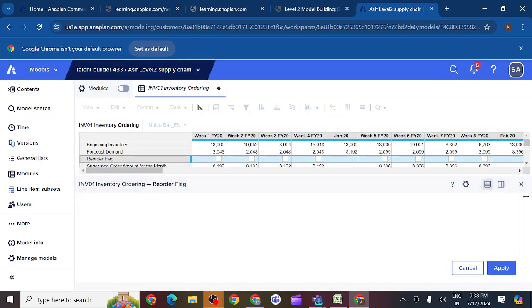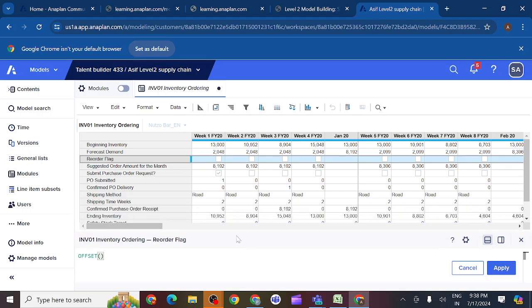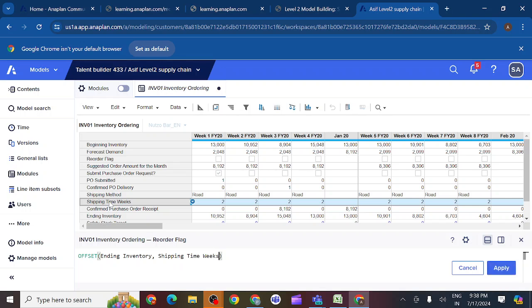and we should use the offset function here. And what are our sources here? Ending inventory, and ending inventory we should take, comma, shipping time in weeks. Anyway we have 0 in this syntax. So it should not be less than 0. Is it correct? If it is less than 0, what happens? It will provide the true statement here. So how it happens you can see here.